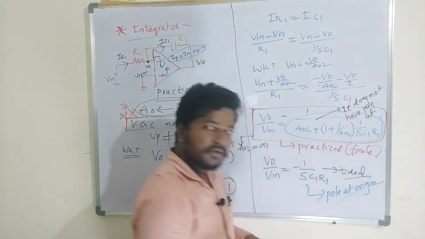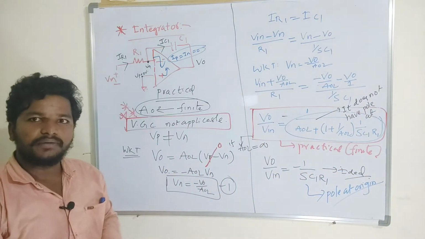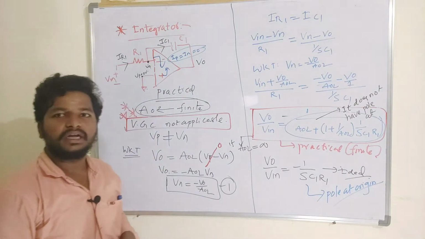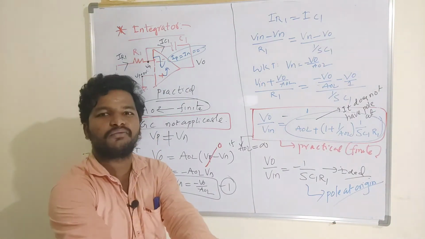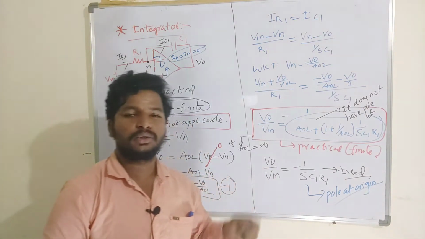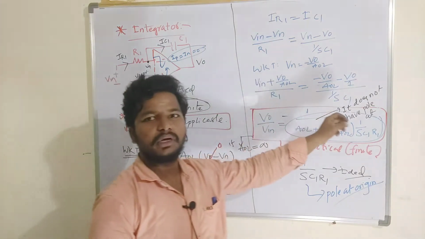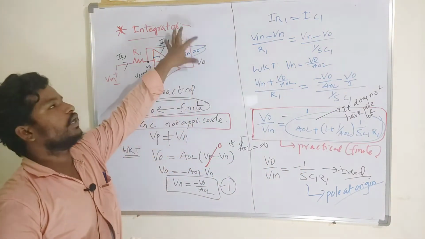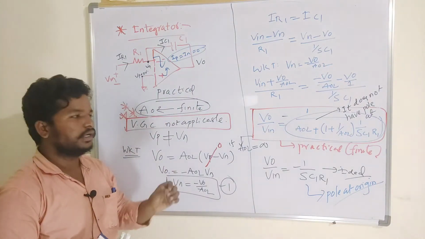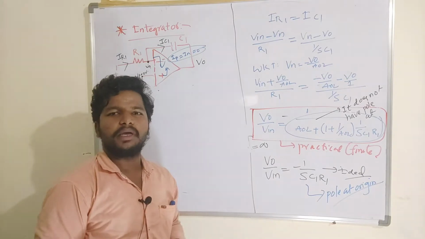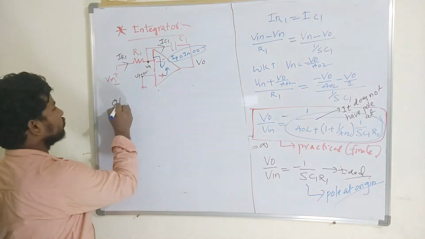Because of having a finite open loop gain, the pole has shifted to some other location. It will affect the performance of the operational amplifier in an inverting configuration having a finite gain. So we will also make some observation here.